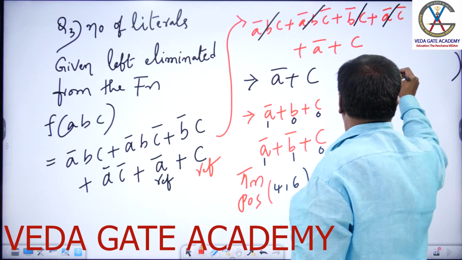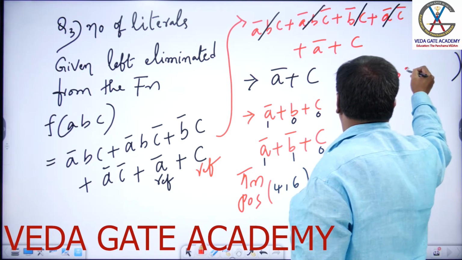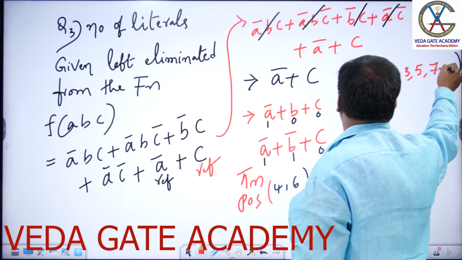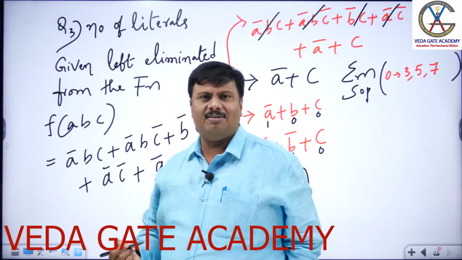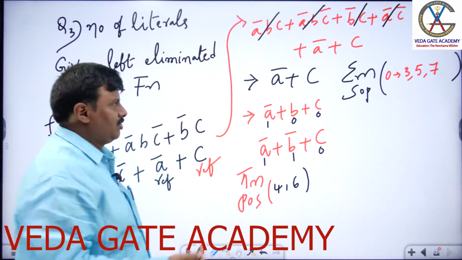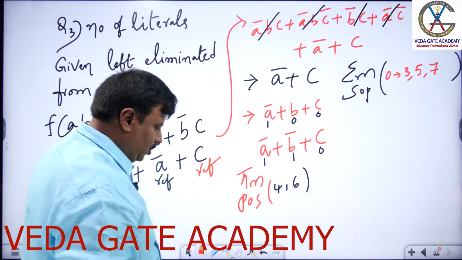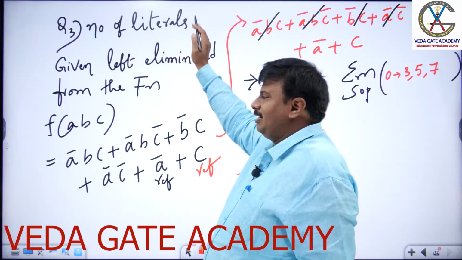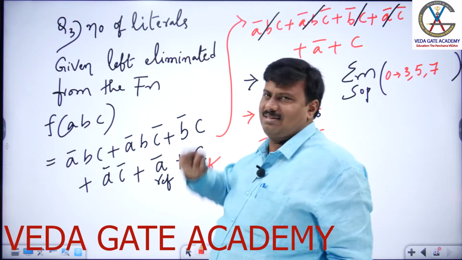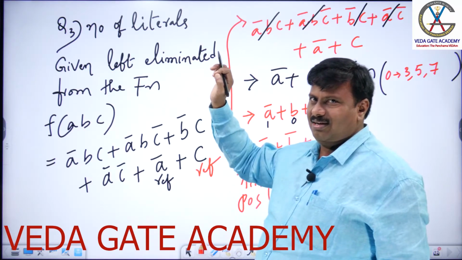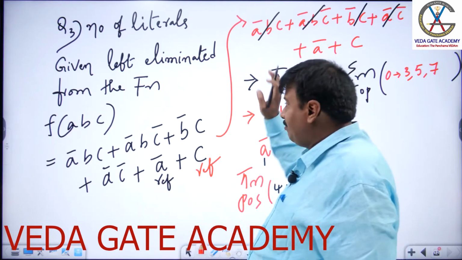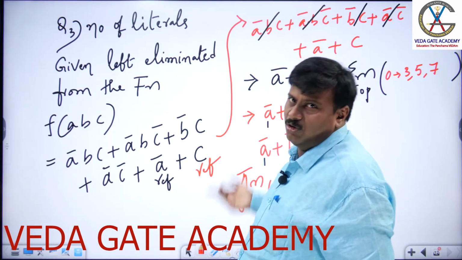Leaving 4 to 6, they are 0 to 3, comma 5, comma 7. That's the right answer for standardizing the question. Now the issue is, we did two things here. He asked us the number of literals given, left, eliminated. First we minimized. From the minimized form we found a standardized output also.